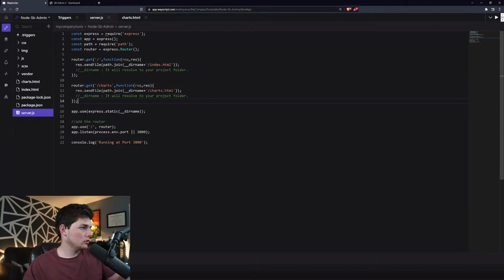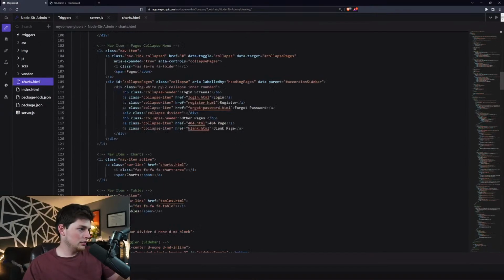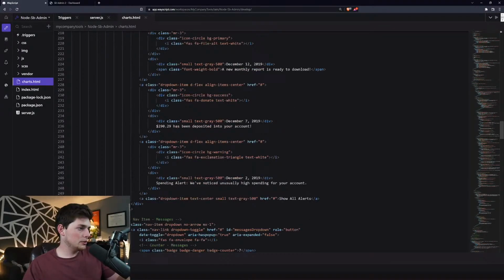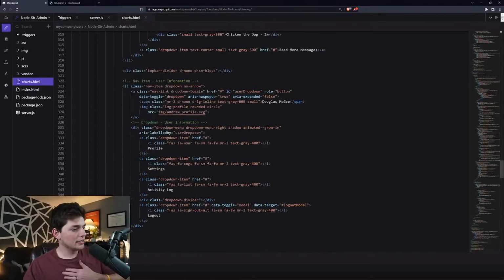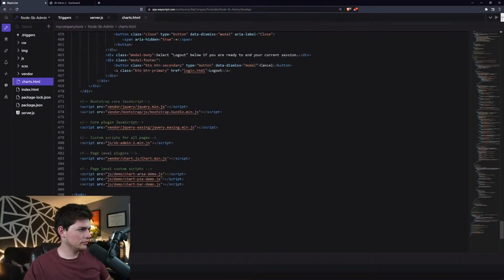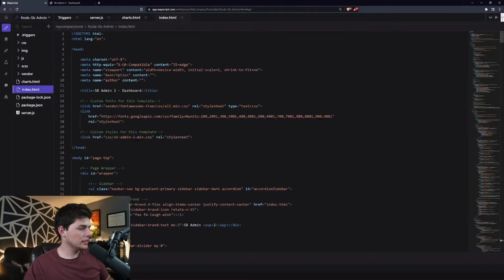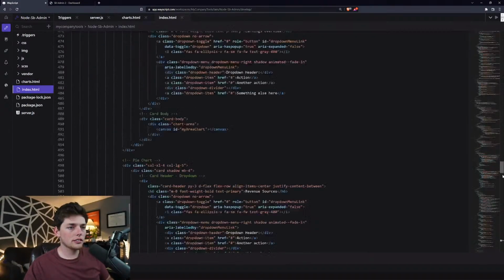And once we have all of that, what we're doing here is we're setting up a new route in our Node Express server. We're saying the charts path will now render charts.html. So in our charts.html, we'll probably need to change all of our static assets. So I might already have these in index. Let's go and take a look.